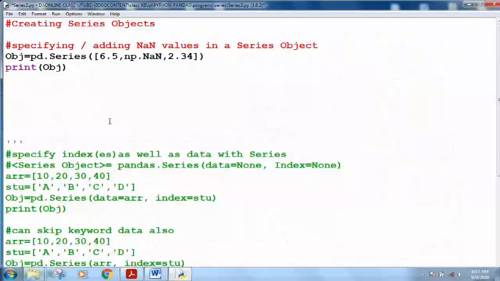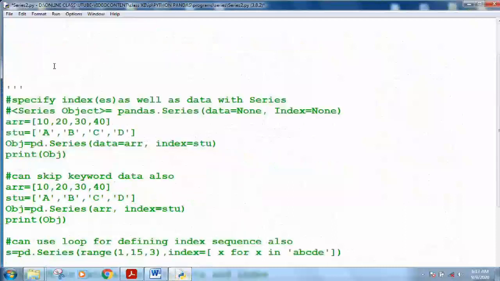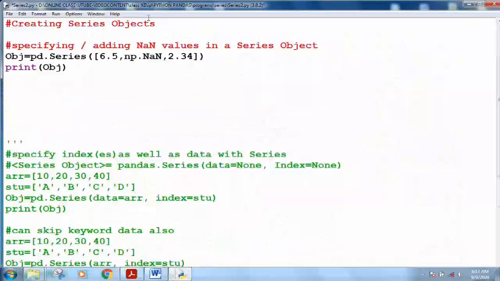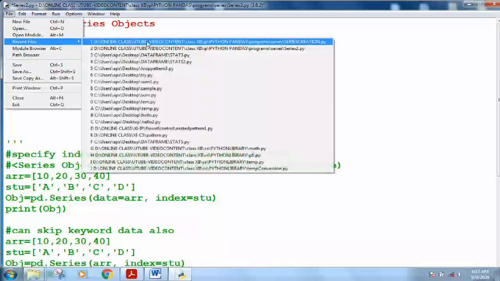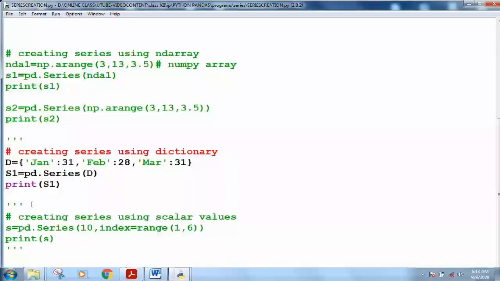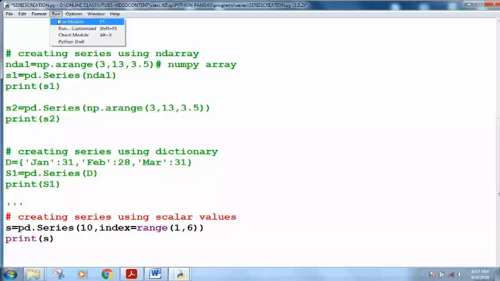Let me show you this practically also. Let me open that file again. See, these are the methods of creating a series using scalar values. Here 10 is given and the range is from 1 to 6.